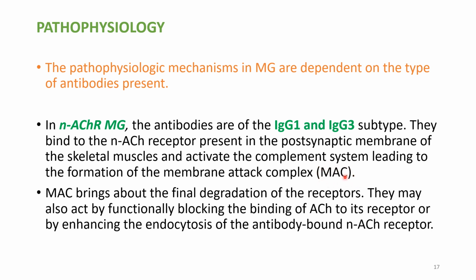Then this will degrade the receptors, or it may block the receptor so that acetylcholine cannot bind the receptor, or the antibody which is present is binding the receptor, so this whole thing will be endocytosed into the cell. So all these three are the ways by which the antibodies will be acting.